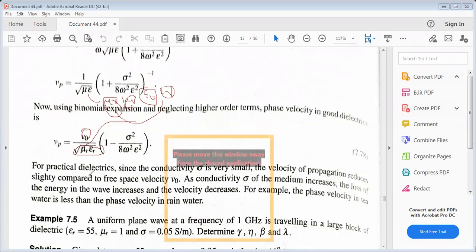Because mu r and epsilon r are one for free space, mu r equal to 1, epsilon r equal to 1. But when the medium is changed from free space, the relative permittivity and permeability change according to the medium. That's why epsilon r and mu r are not equal to 1. So we consider mu r and epsilon r into 1 minus sigma square by 8 omega square epsilon square. That is the phase velocity.